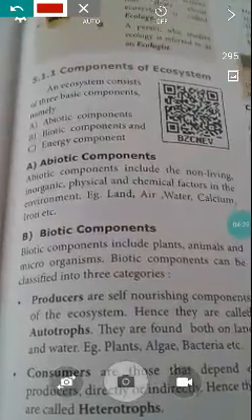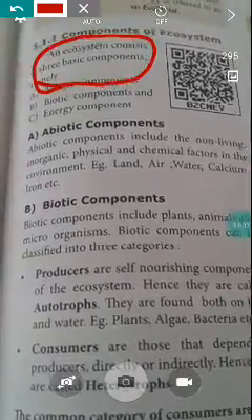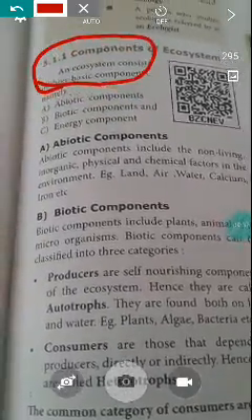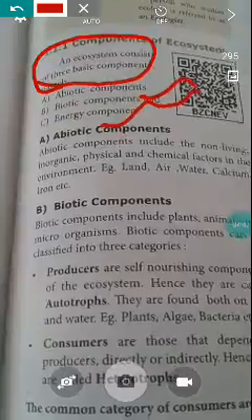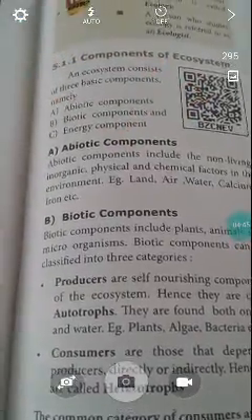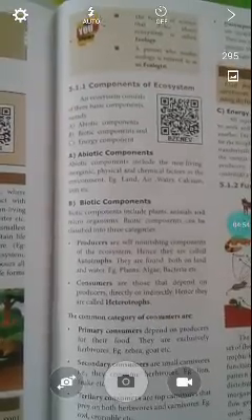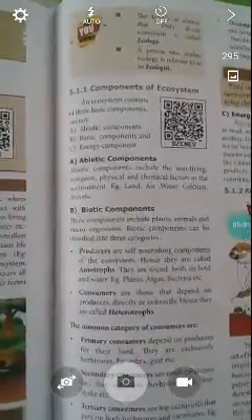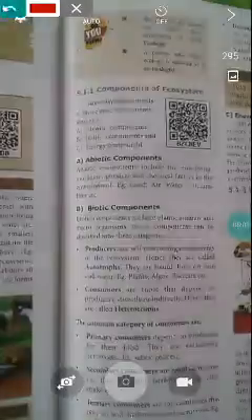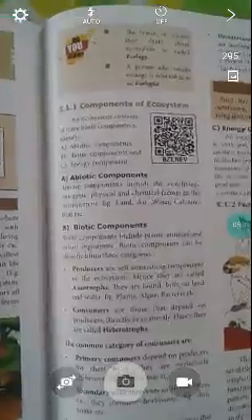Next our topic, components of an ecosystem. An ecosystem consists of three basic components. How many basic components are there? Three. First one, abiotic, biotic, and energy components. Let me see them one by one in a detailed manner. First, abiotic components. Abiotic components include the non-living, inorganic, physical and chemical factors in the environment. Example: land, air, water, calcium, iron, etc.